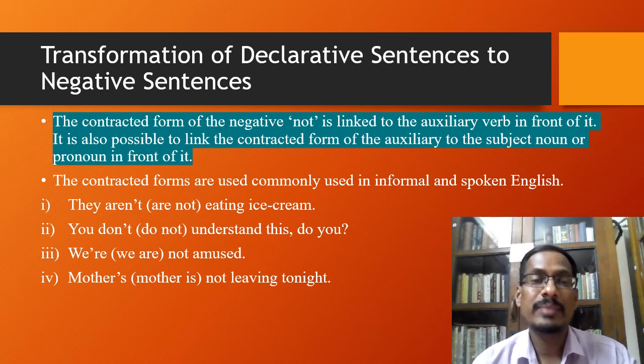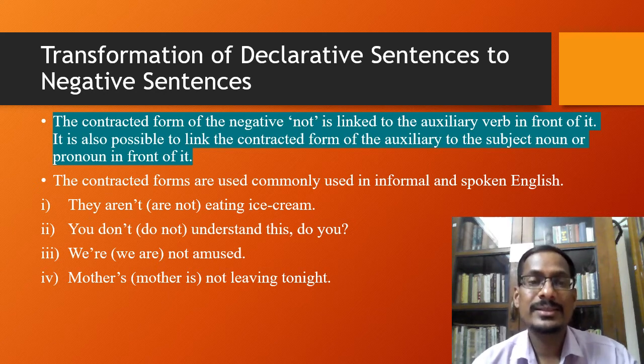The second example is you don't understand this, do you? Now the contracted form of not is linked to the auxiliary verb do. So instead of do not in its full form, the contracted form is used, and that is don't. So you don't understand this, do you?